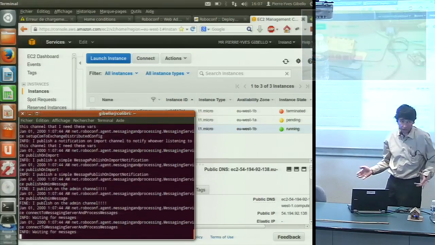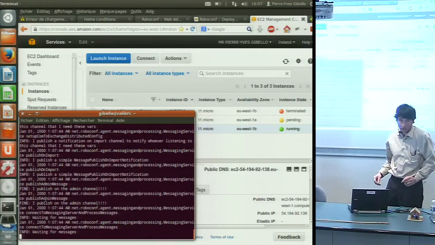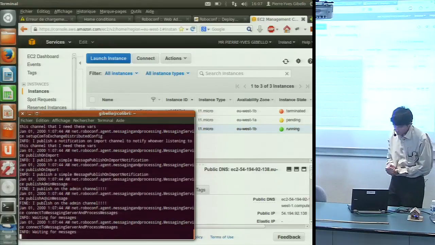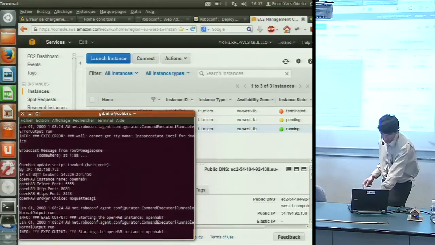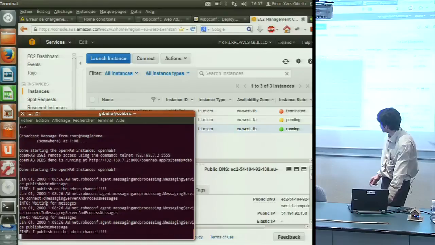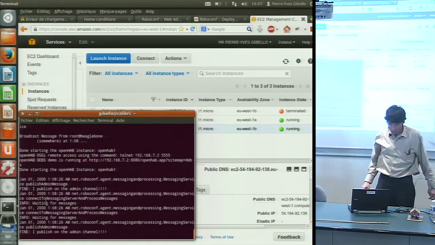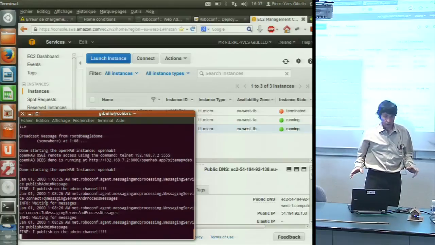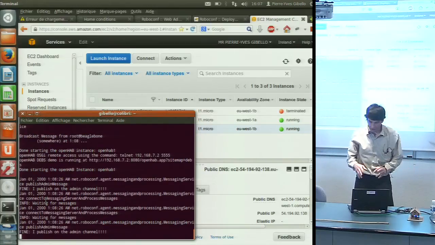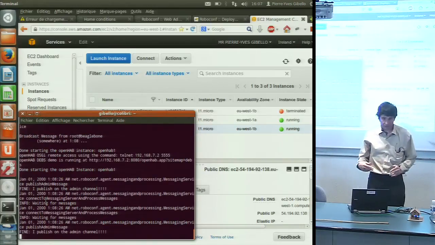Because I can't start it now, I don't know where to send the data, so I don't start the application yet. When the system starts on EC2, I receive everything. So now I should have everything, maybe not yet up and running, but at least starting.